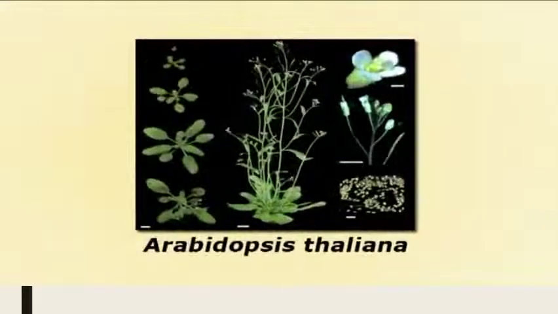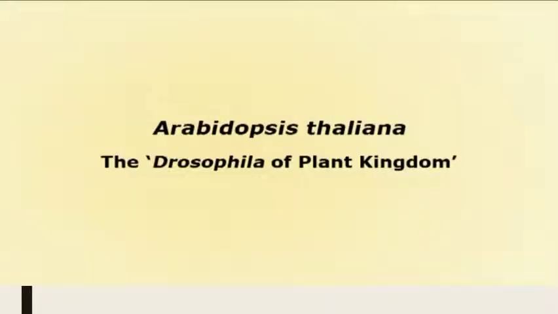One more important aspect, economic importance, rather scientific importance of Brassicaceae, is that it has given us a model plant by the name of Arabidopsis thaliana. Its English name is mouse ear cress. It is basically a Eurasian weed, but it is most widely used in plant molecular biology. As we know the case of Drosophila fruit fly, which has been used in cytogenetic studies, it has given many principles, many insights in genetics. But in the case of plants, this Arabidopsis thaliana is sometimes called the Drosophila of the plant kingdom because of its wide usage in plant molecular biology.